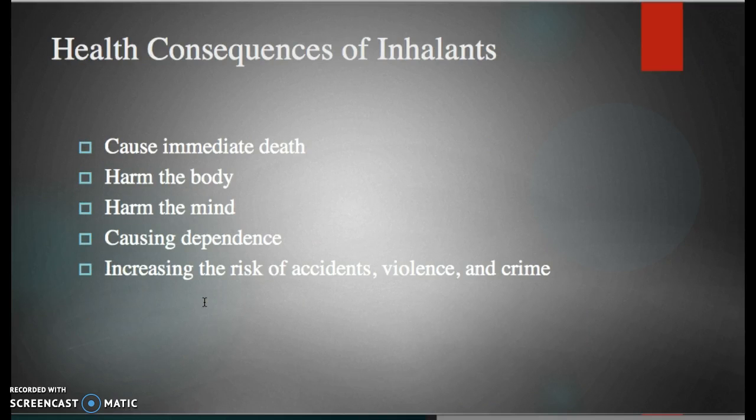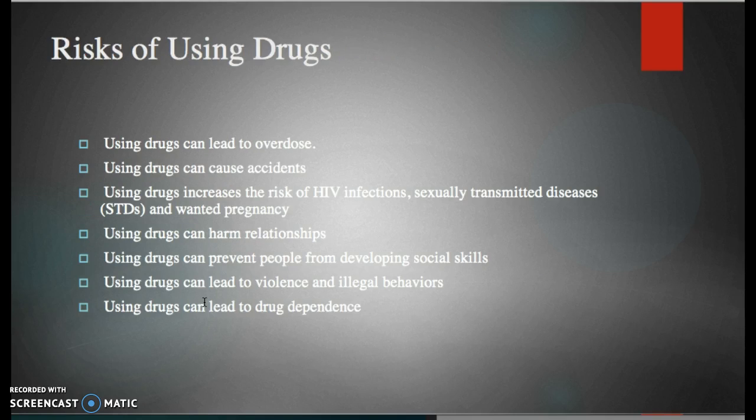Next, we're going to go over health consequences of inhalants. Inhalants can cause immediate death, harm the body, harm the mind, causing dependence, and increasing the risk of accidents, violence, and crime.